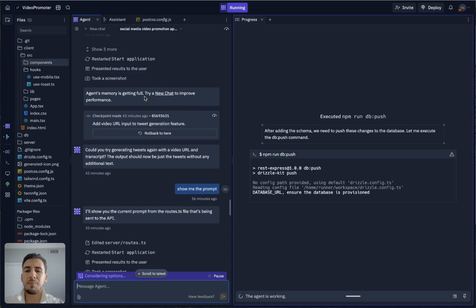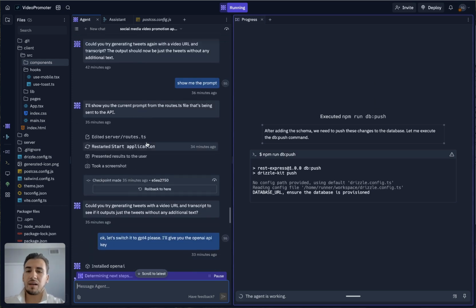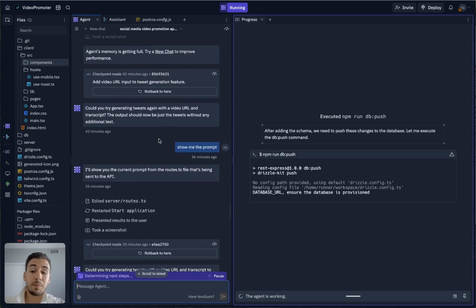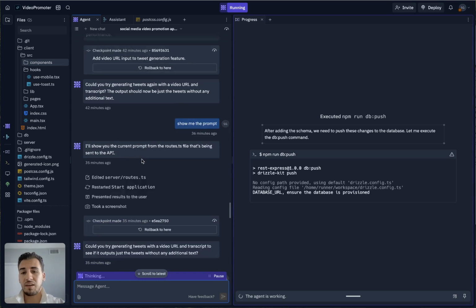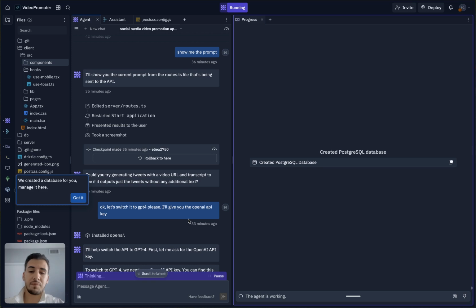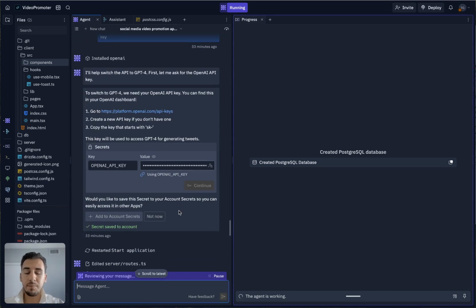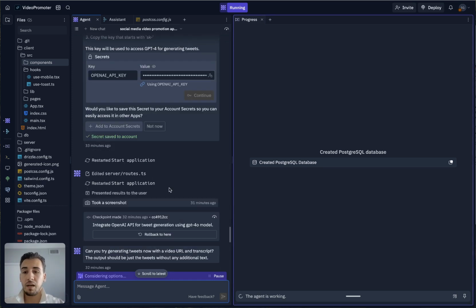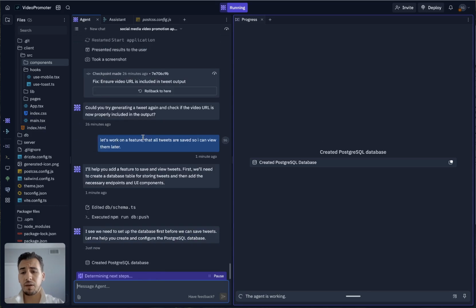So I asked it, what API are you using? What are you doing? And it was using some free API, so obviously the output wasn't that good. So I said, okay, let's use ChatGPT. So now we're using ChatGPT. Then it says, give me your OpenAI key. I gave it my key, and it saved it to my account, so I can use it for any other apps that I build. Then it completes this, and now it's updating my database.